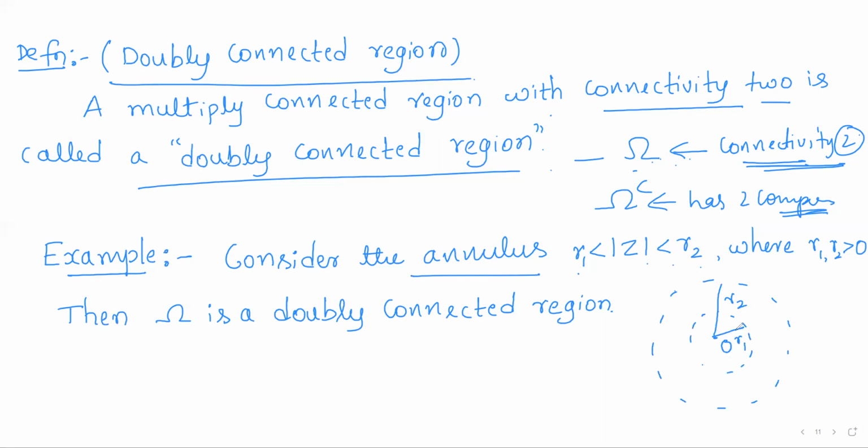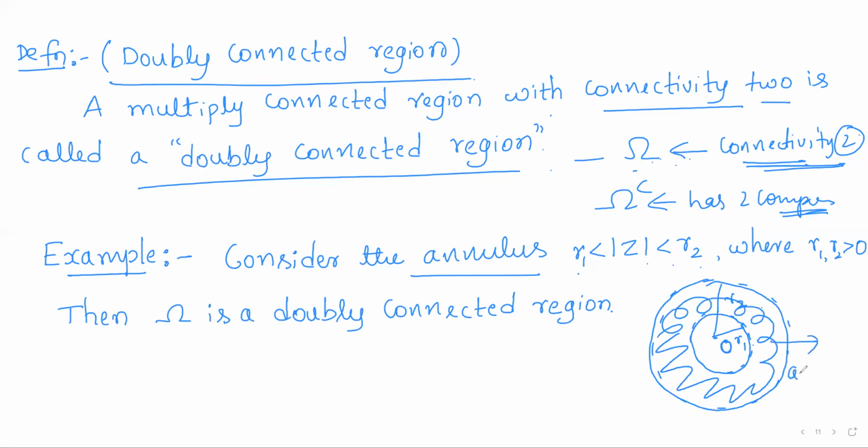Now consider the two circles with center 0 and radii r1 and r2. This is the circle with center 0 and radius r1, and this is the circle with center 0 and radius r2. Now consider the region between these two circles. This region is called an annulus.